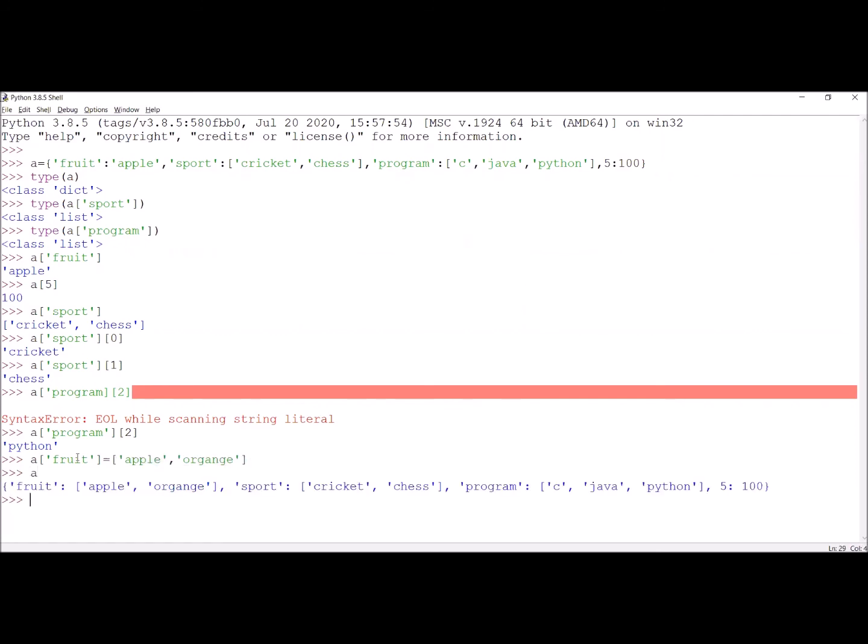Now the new dictionary has the values corresponding to fruit as apple and orange, the values corresponding to sport as cricket and chess, and the values corresponding to program as C, Java and Python. This is how we can assign more than one value to a key, and we can access those values by using the index.